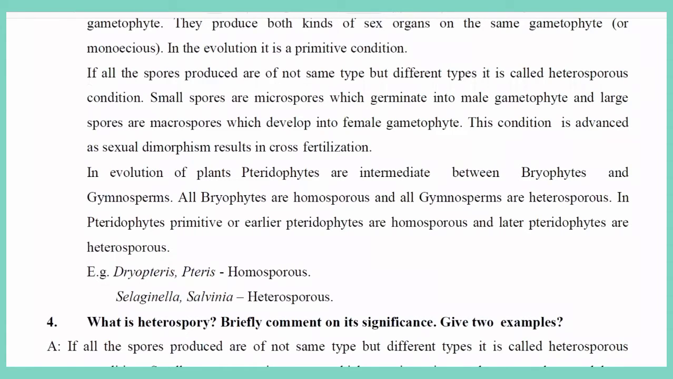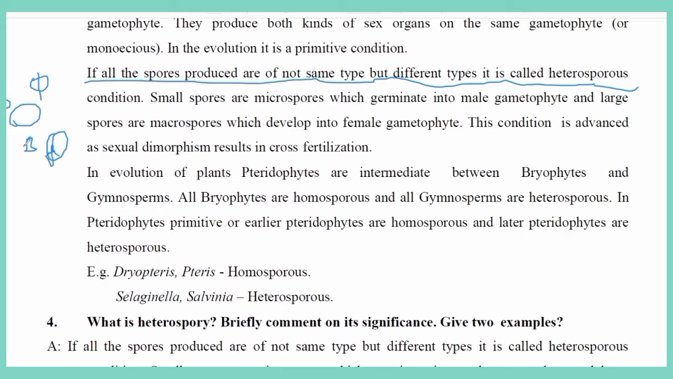So next, if all the spores produced are not of the same type but of different types, they are called heterospores. This is the spore mother cell. If it undergoes meiotic division and 4 spores are produced, but these 4 spores are different-sized structures, then these spores are called heterospores. So we can see 2 kinds of spores.